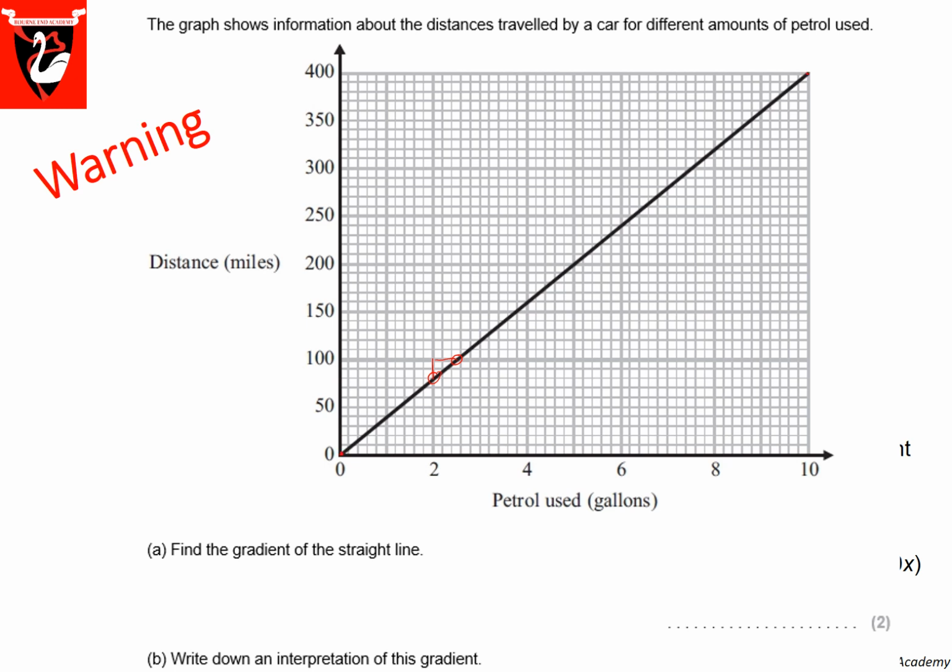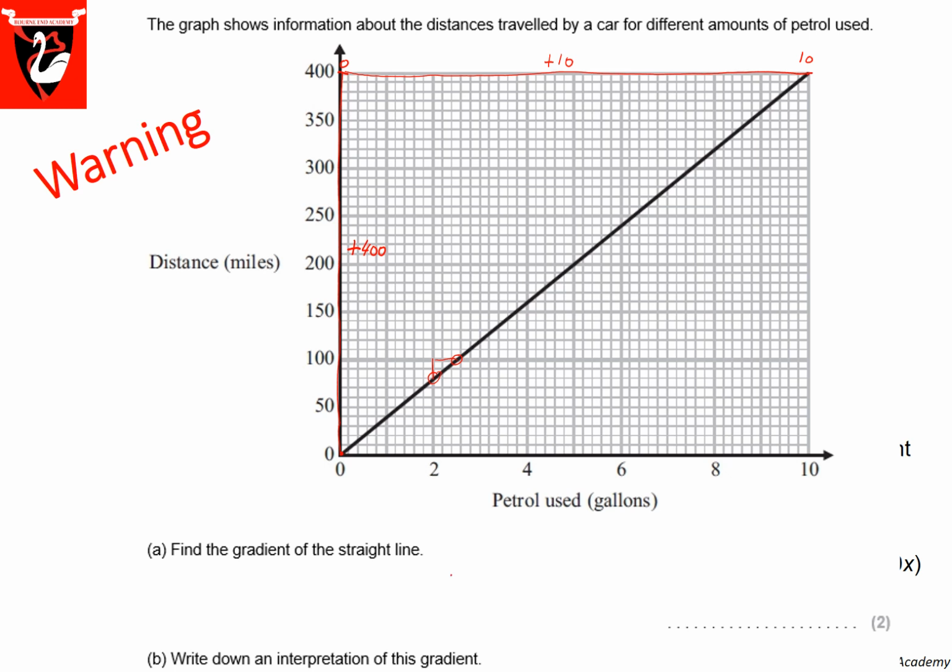So here, if I use my change in y, and I can't use a ruler here, my change in y is going to be all the way up, and the change in x is going to be all the way across. When you do this in an exam, use a ruler. So what's my change in y? I go from 0 to 400, so it's an increase by 400. What's my change in x? Well, I'm going from 0 here to 10. So my change in x is plus 10.